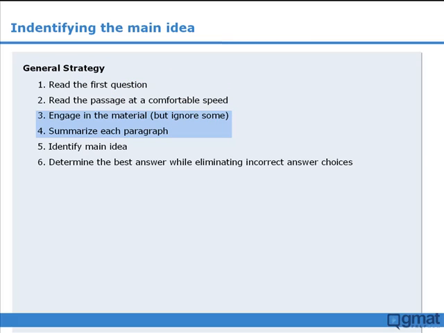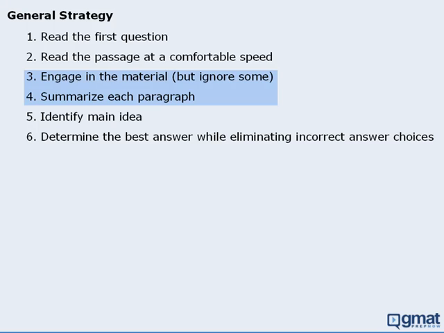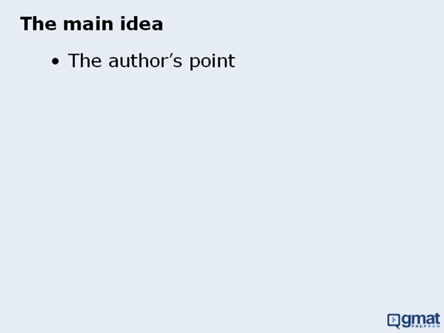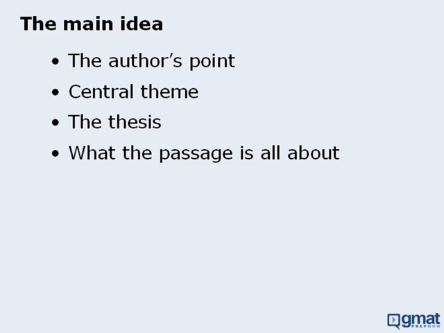In the last two lessons, we examined ways to engage in the passage and ways to summarize each paragraph. These two steps set the stage for the most important part of the reading comprehension strategy, which is identifying the main idea of the passage. What's the main idea? It's the point the author is trying to make. It's the central theme, the thesis. Basically, it's what the passage is all about.